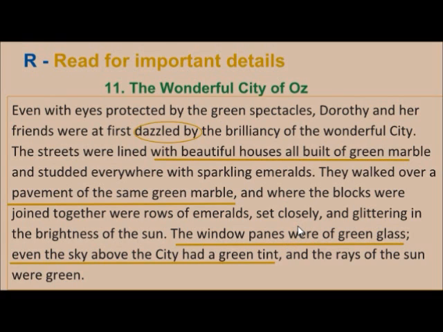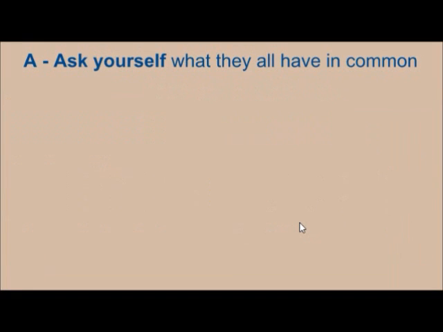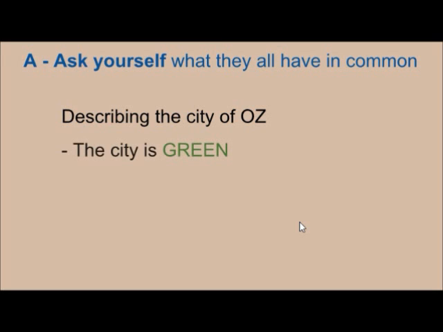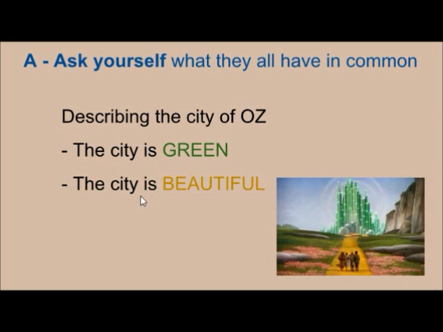That leads me to this next step, which will be to ask myself what all the details have in common. So first of all, I figure out that they describe the city of Oz, but that's not enough. I want to see how they describe the city of Oz. They describe that the city is green and that the city is beautiful. Okay, so that makes two statements that combine the details together.